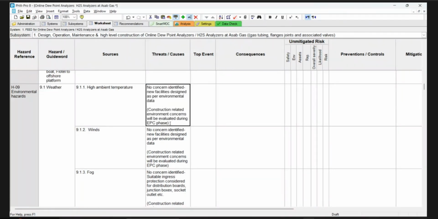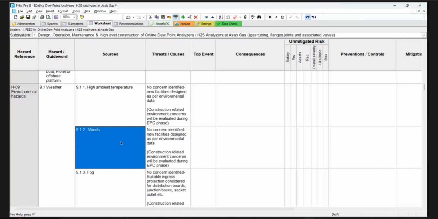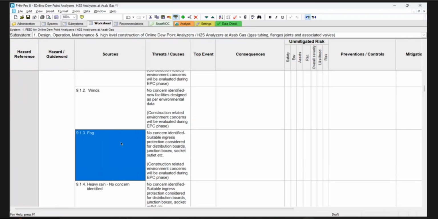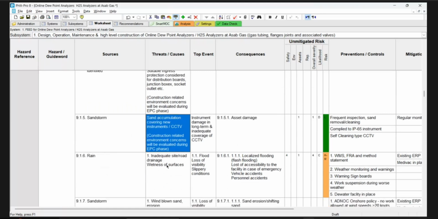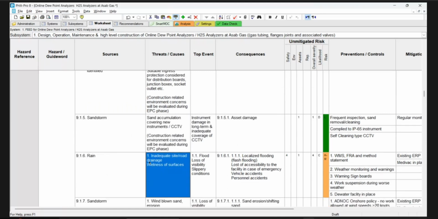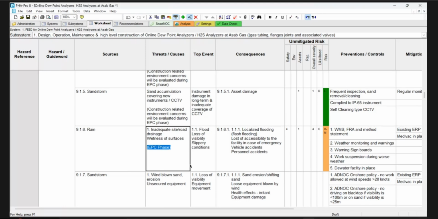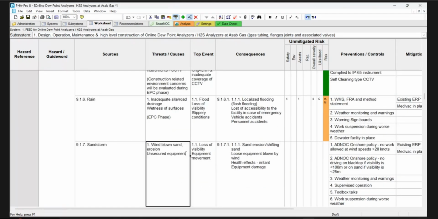Construction related, I have put in the EPC phase. Wind also for EPC phase, fog also for EPC phase, heavy rain also for EPC phase. This I have put for EPC phase here, only for EPC phase. This is standard for heavy rain. This is standard for sandstorm.